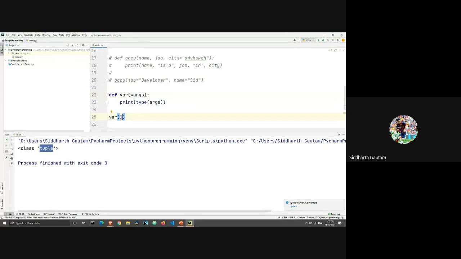Okay, so now let's take a look. I don't know what the output will be here, I have no idea. I'm just going to test a hypothesis. I'm going to write the data type of the 0th element of the argument. Let's run this. Yep, now as you see, we are getting list. Our tuple has only one element, and that one element is a list. That's why now we are getting the output as a list. Similarly, as I showed in the last example, if I just enter one number here, now I should get the output as an integer. And yep, I'm right. The output is an integer. Okay, got it? Yes, sir. Okay, good.